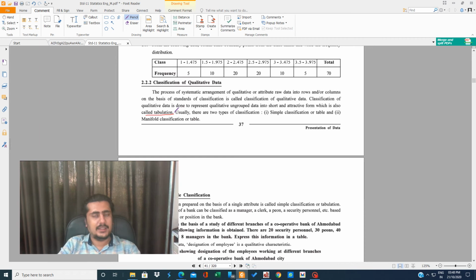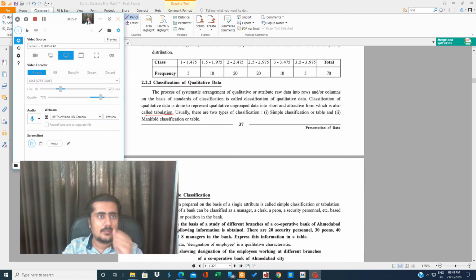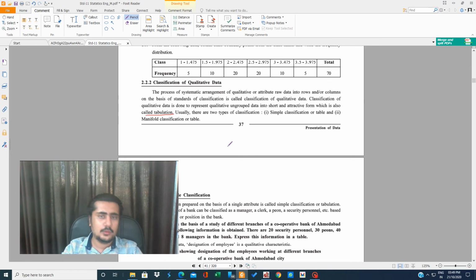Now what they are saying is that you are having qualitative data. Qualitative data means you are collecting data on students who eat veg or non-veg, students who like to go outside or who do not like to go outside, students who know how to drive or do not know how to drive. So you are having a data. Now how will you present that data? If you present the data in table form, it will look good, classy, and understandable.